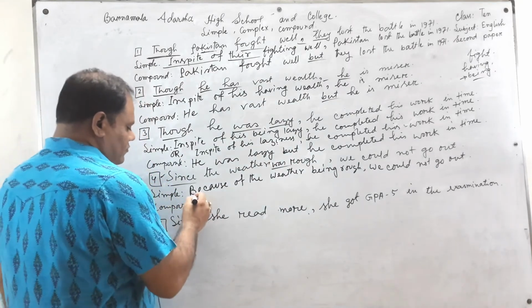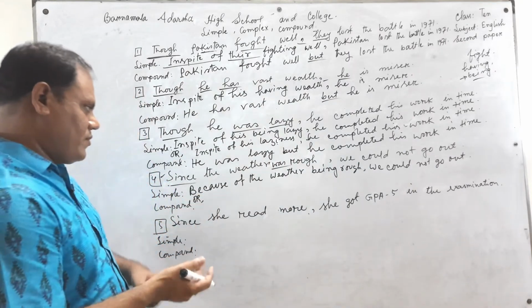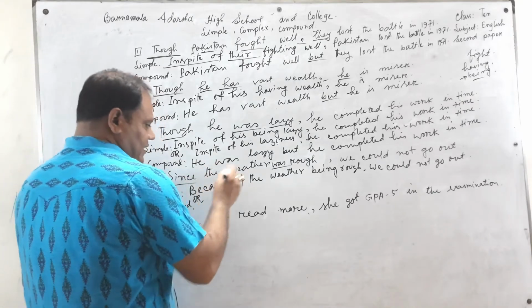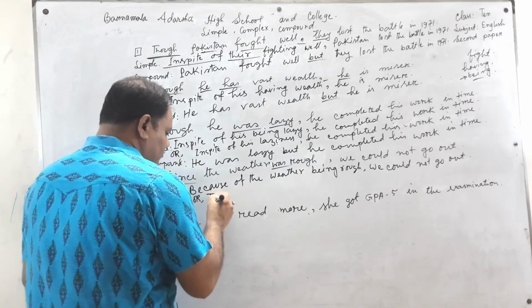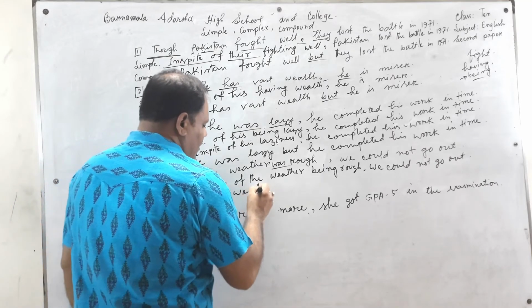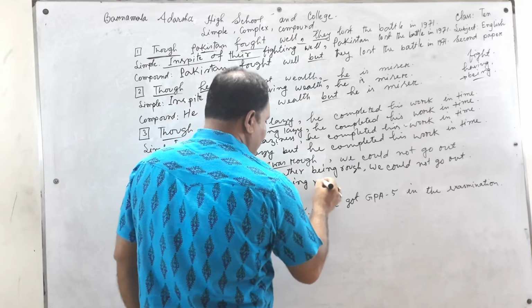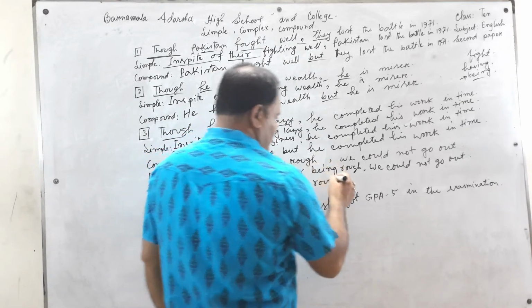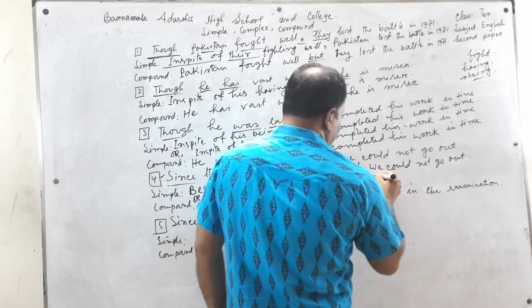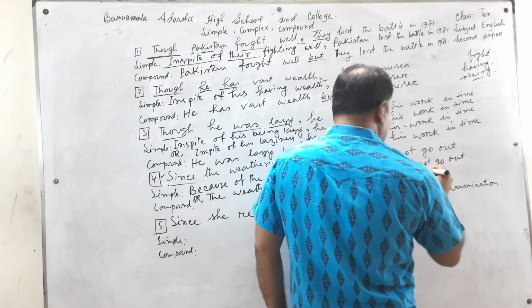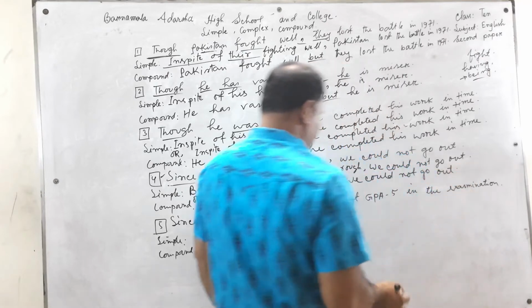Or if anyone writes the sentence like that: the weather being rough, we could not go out.